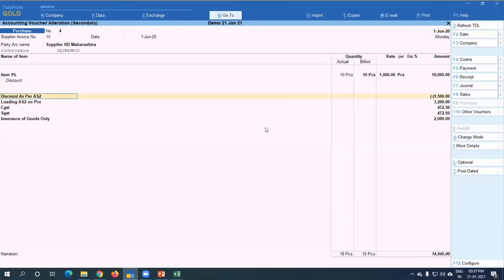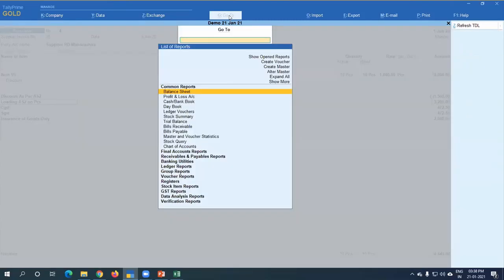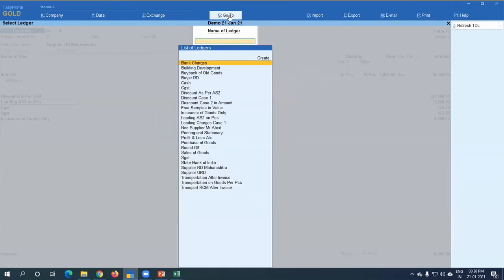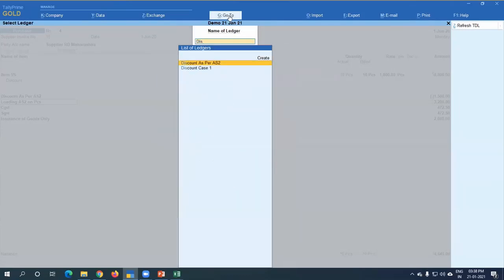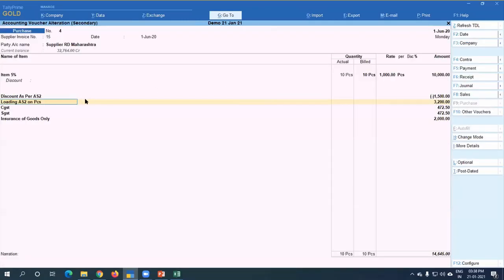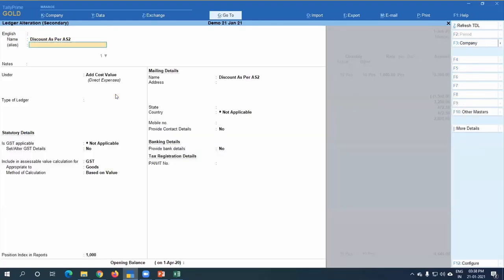Discount is accounted separately, but there is no posting to the discount account or loading charges account. Even you can check here. I am going to check ledger vouchers, discount as per AS2. See, there is no posting. You can check the period also. There is no posting, but the ledger is selected here. How does this happen? I am just pressing Ctrl+Enter on that invoice.